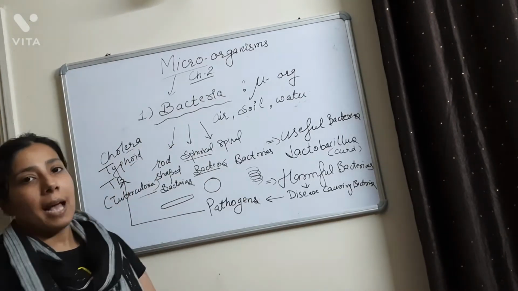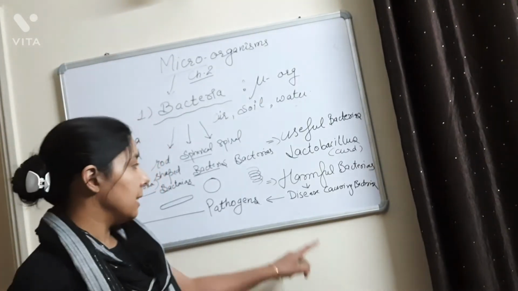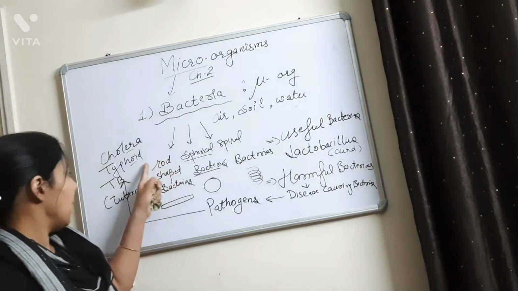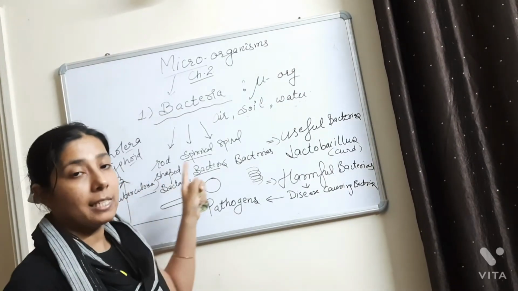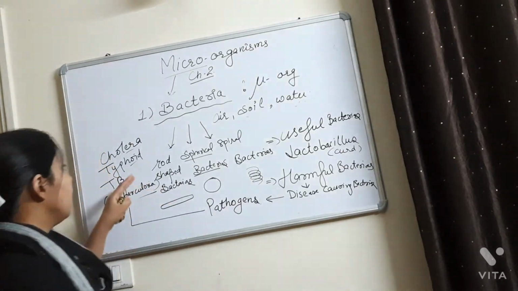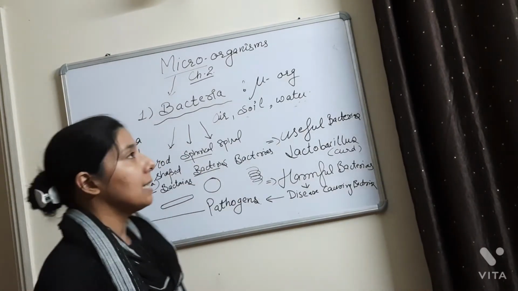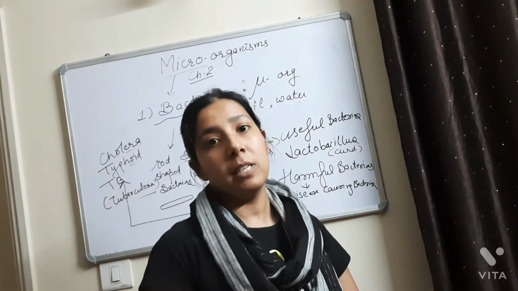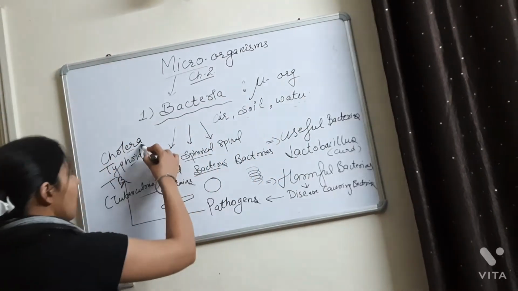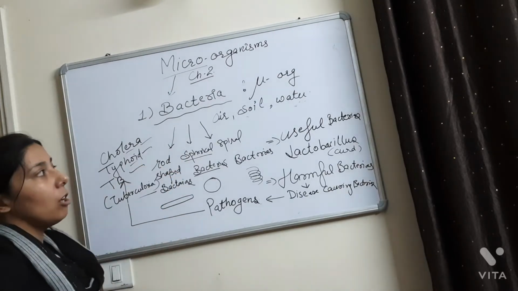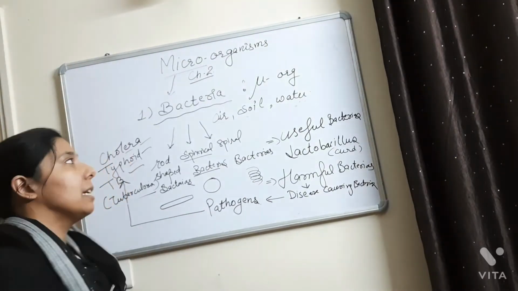So these are the three examples of the bacterial diseases: cholera, typhoid, and TB. And this is very important from the examination point of view also for the CBSE syllabus, that mostly this question is being asked in the exams that give examples of the diseases caused by the bacteria. So what you will write? You will write cholera, typhoid, and TB. So this is all about the bacteria topic. Now next we will talk about the virus.